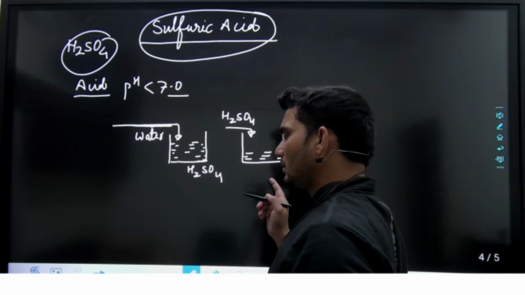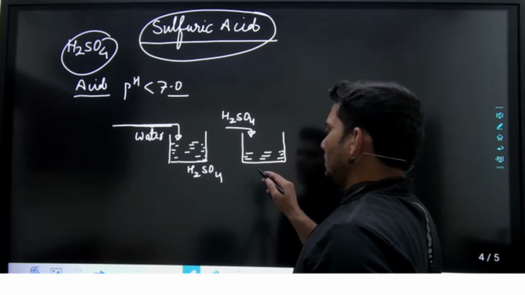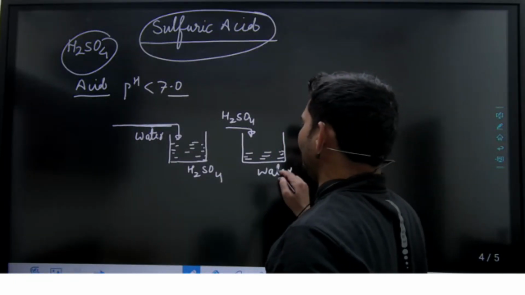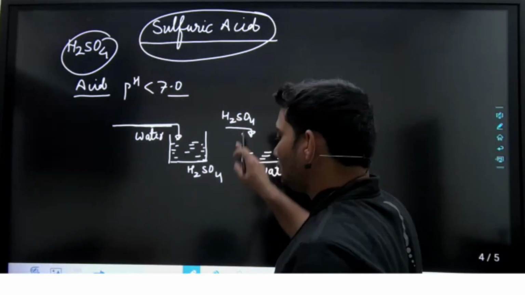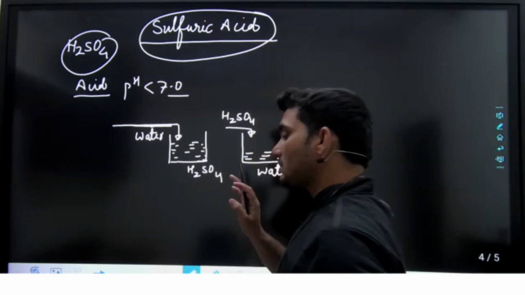So you take the water, add the H2SO4 and mix it. In this way you will make the sulfuric acid dilute.